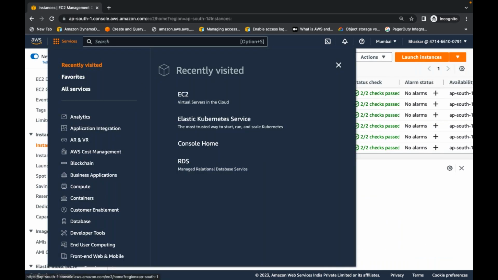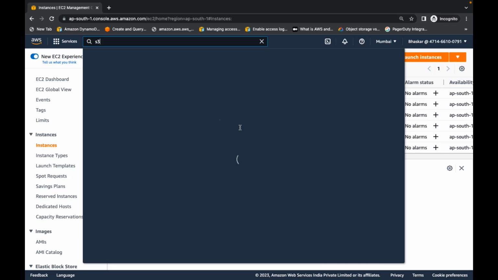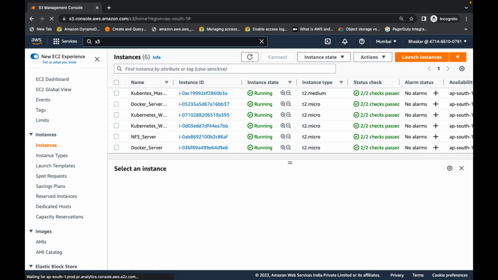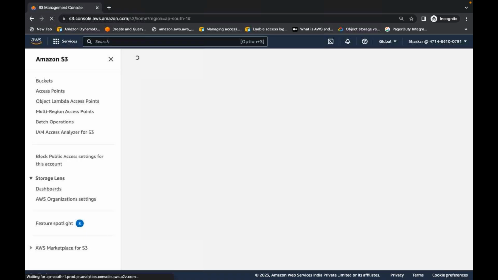Now Bhaskar has S3 access, but S3 read-only. Let's go to S3.